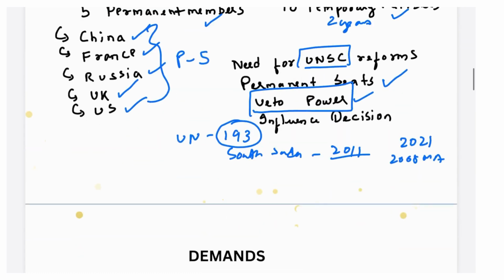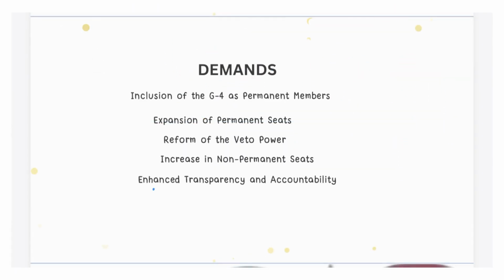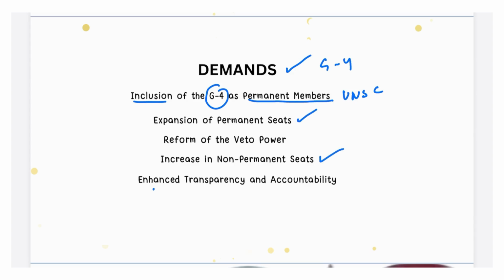And let us now look at the demands of the G4 nations. The first and primary demand is inclusion of G4 as permanent members, as they feel that if they are included in the group, it will give a more balanced approach to the United Nations Security Council. The second is expansion of permanent seats and increase in non-permanent seats. These are also the demands of the G4 nations because they feel that expansion in both the permanent and the non-permanent seats can give a wider representation in the United Nations.